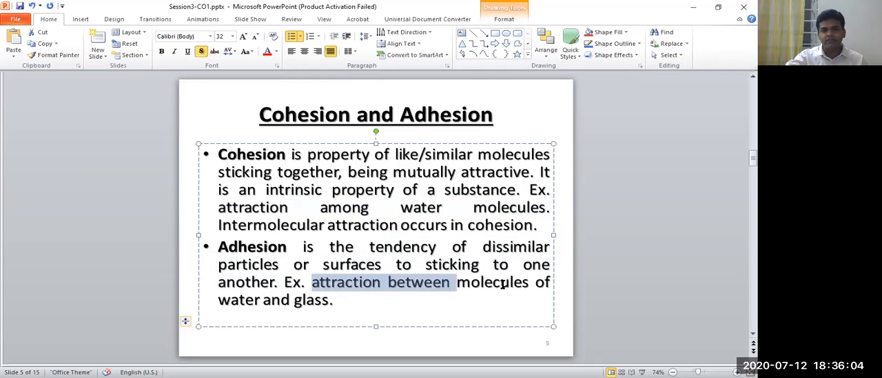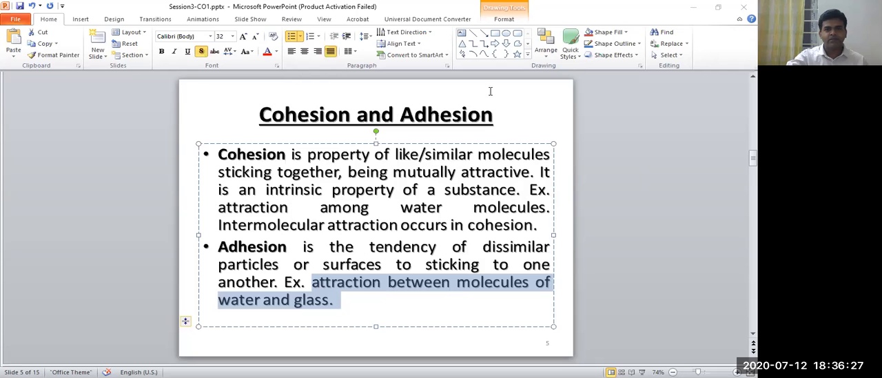So attraction between the molecules of water and glass is an example of adhesion. One particle is water and the other particle is glass. So attraction between these two particles is called adhesion. If the same particle is there, then it is called cohesion.